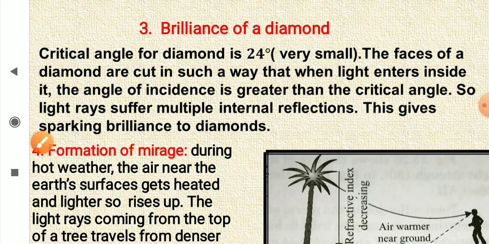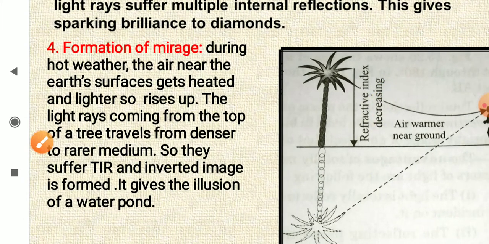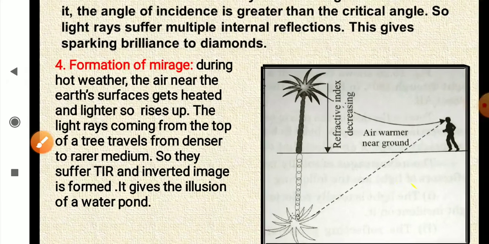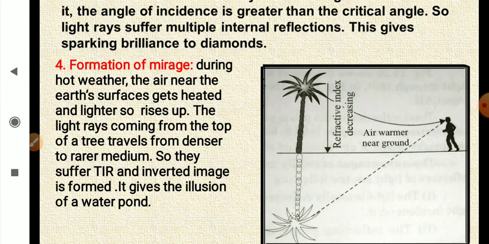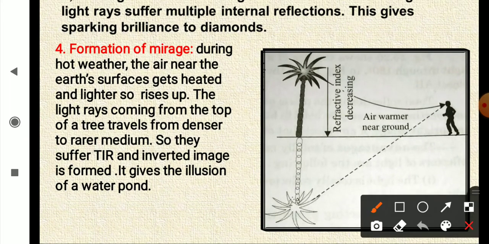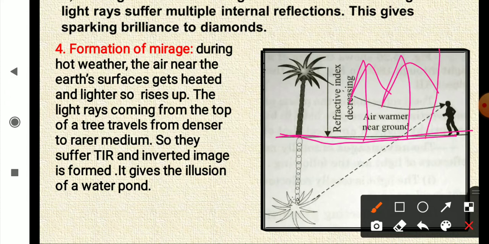And now formation of mirage. You must have observed it. See, during summers, when your road gets very hot, or if you're in desert, then the earth gets very hot, then the air rises up, the warm air rises up.